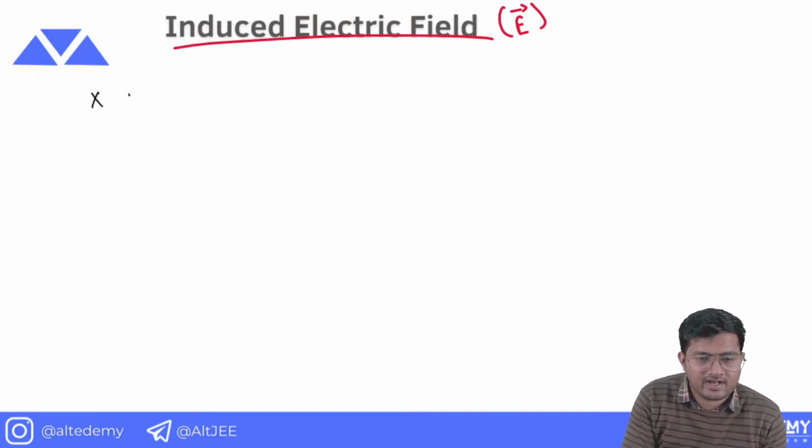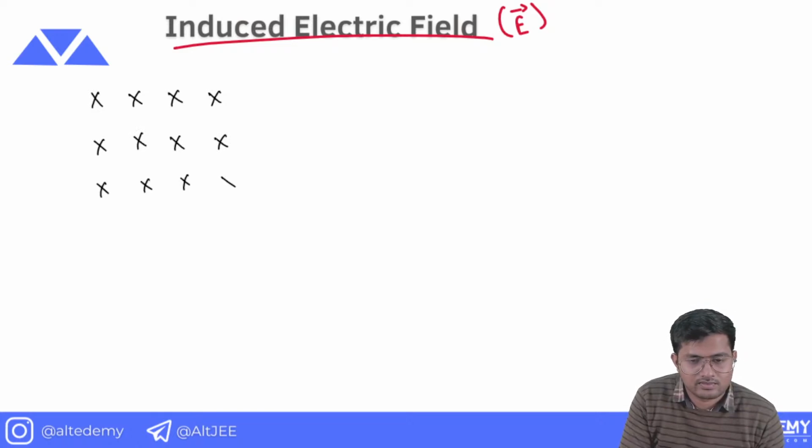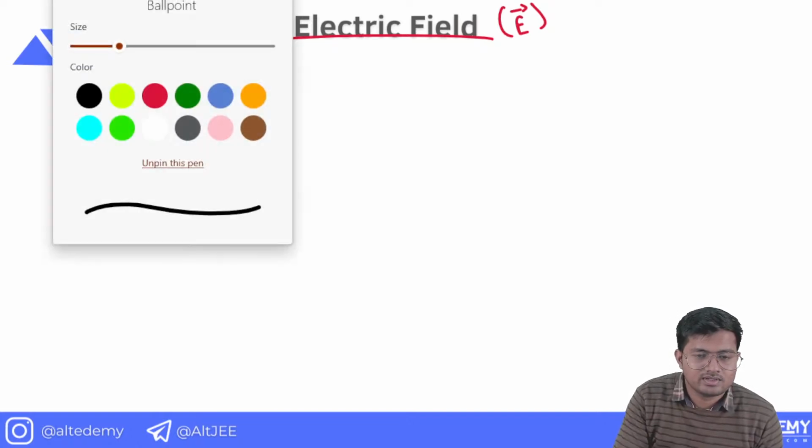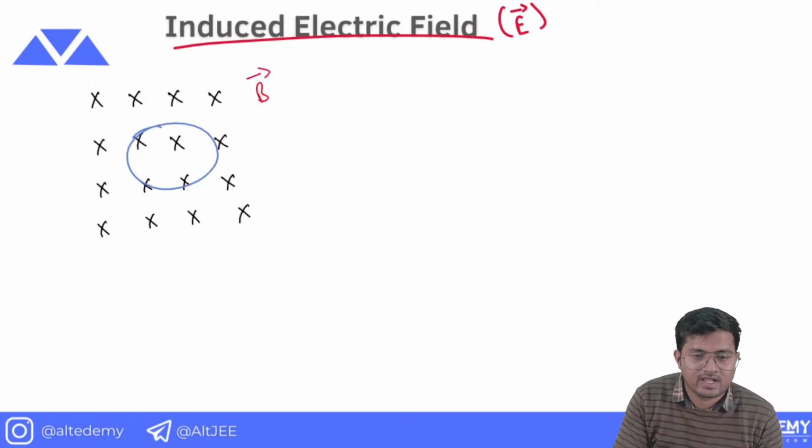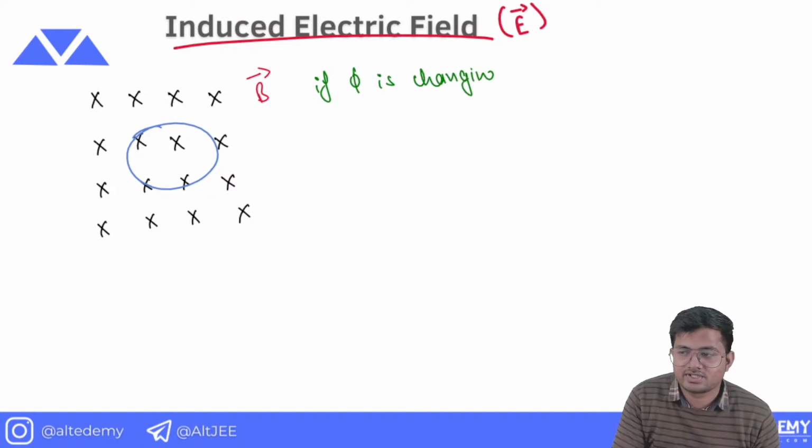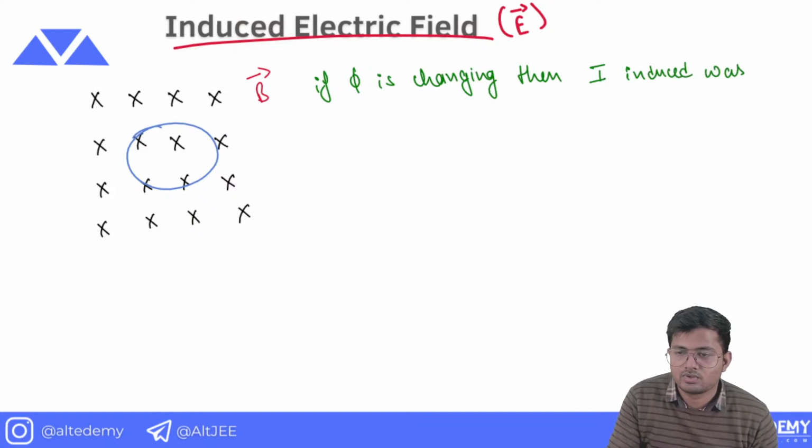We have discussed that if I have a magnetic field like this, B, and then there is a loop in the region of the magnetic field, and the magnetic flux is changing, then an induced current I induced was observed.